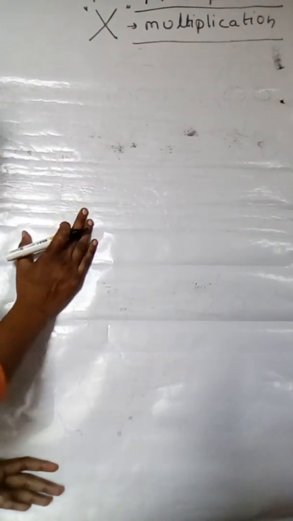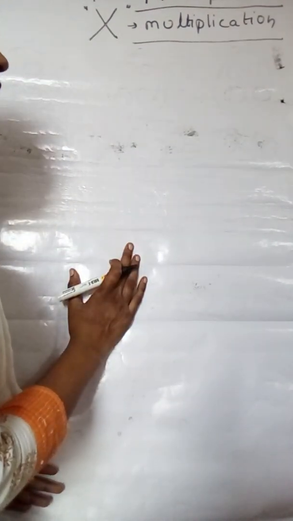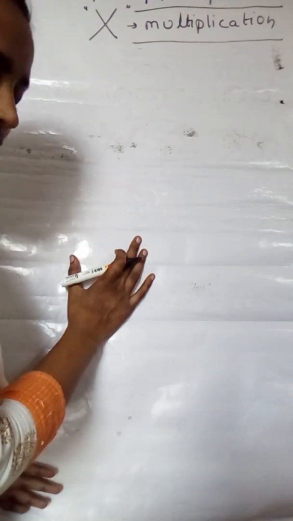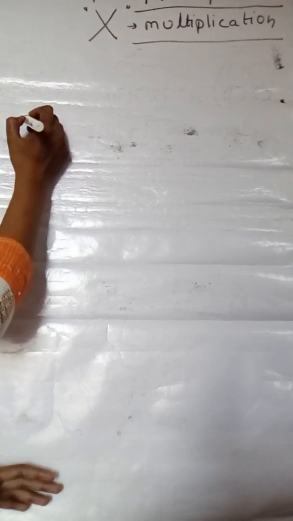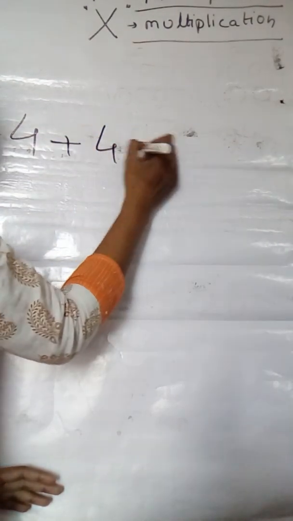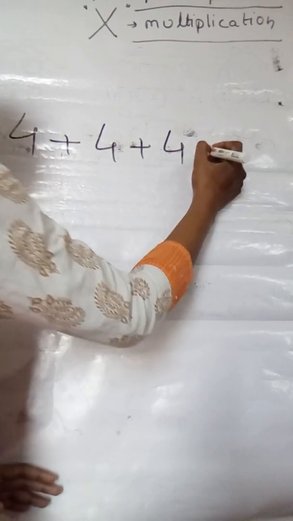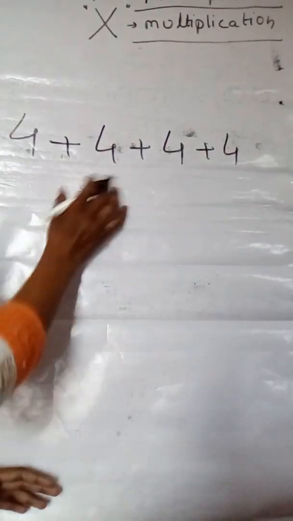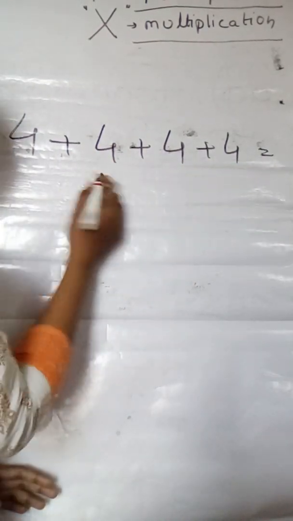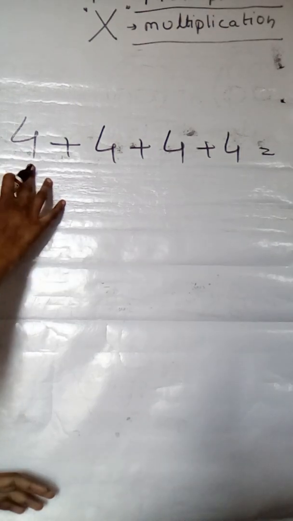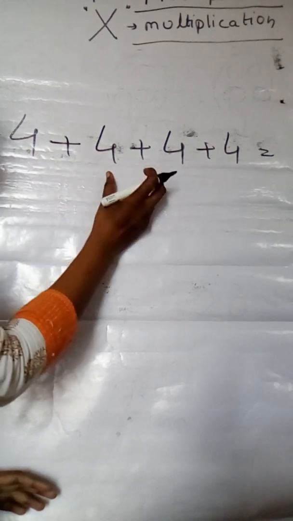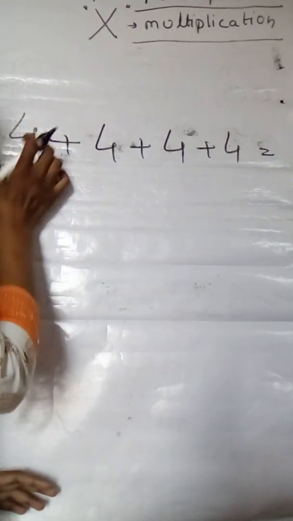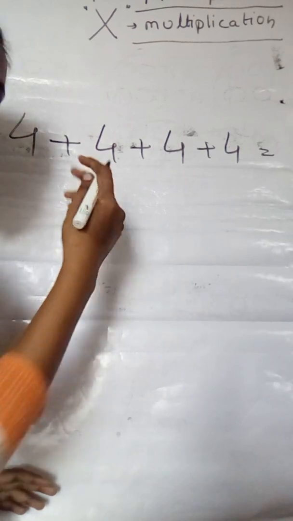Now children, till now we saw this with the help of pictures and drawings. Now I give you some numbers. If I give you 4 plus 4 plus 4 plus 4, how many 4s are there? Let's recount. 1 2 3 4. 4 4s. How do we read this number? 4 groups of 4.